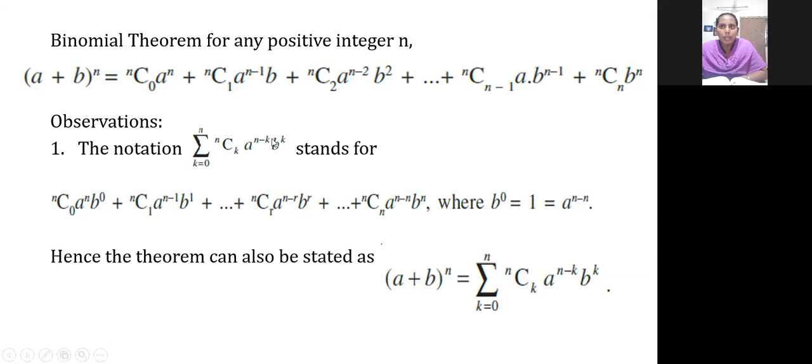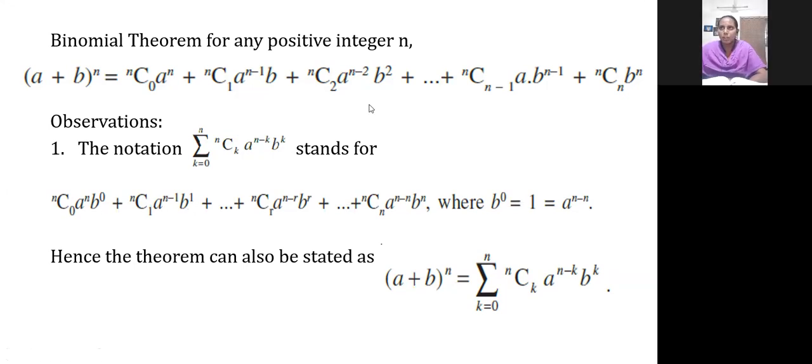So b power k means b power 0, b power 1, b power 2 up to b power n. So it is a general form of notation using the summation concept, because the plus sign is used in between all the terms. So we are compressing that and writing it in one small notation, that's all. Can you understand this? Anyone having doubt with this? No, ma'am.